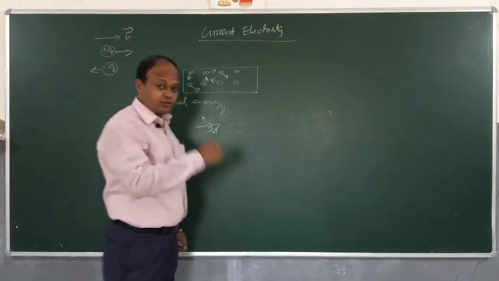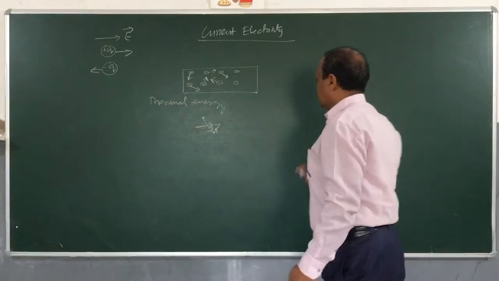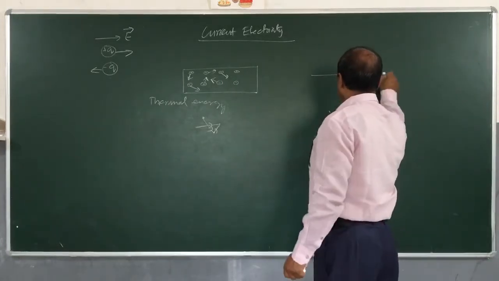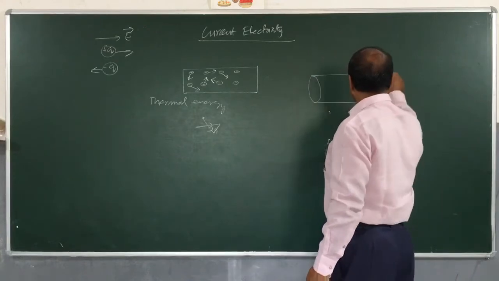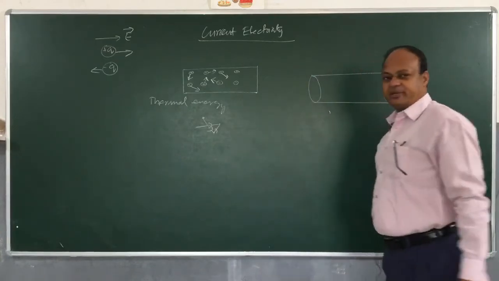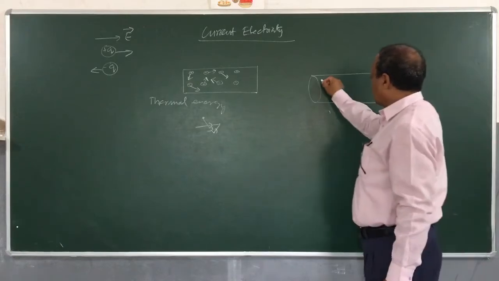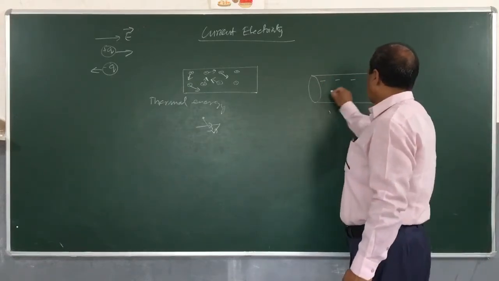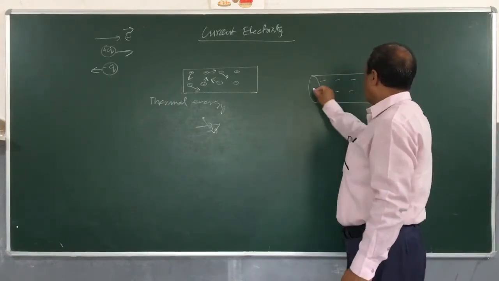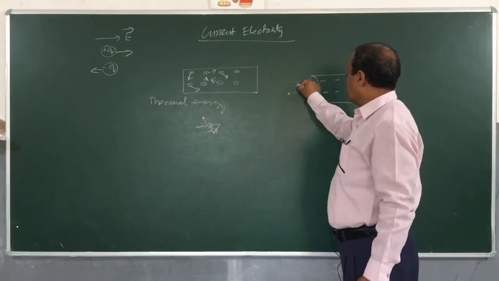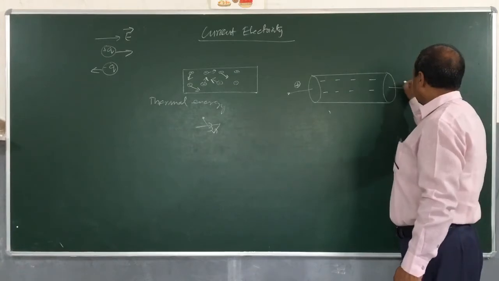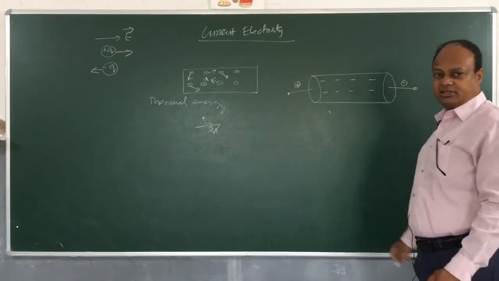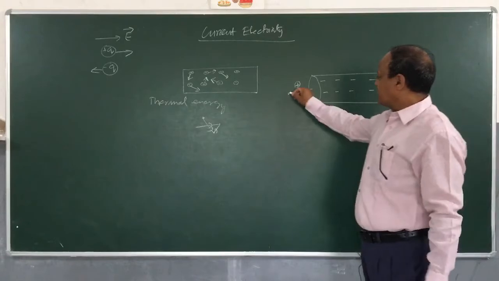Now let us see another situation in which I have a piece of a metal. There is a piece of a metal, and like before we said, there are large number of free electrons. And imagine a situation, I import a positive charge here and the other end is negatively charged, and you very well know that this can be done with the help of a battery.